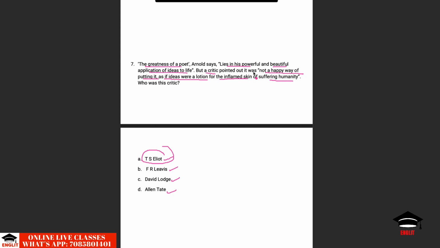Here T.S. Eliot seems to be against this notion. He says that ideas are not such kind of lotion or kind of drug or kind of medicine which can be applied on the inflammatory part of the humanity or the suffering of humanity. Ideas are not some kind of balm which can be applied on the outer surface of the suffering. Arnold seems to be saying the didactic purpose, didactic aim of the poet.